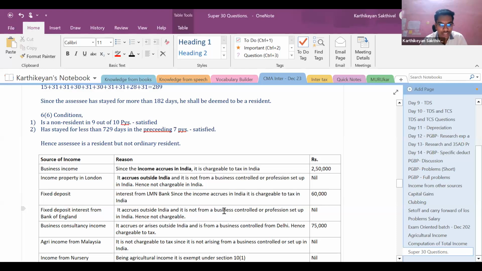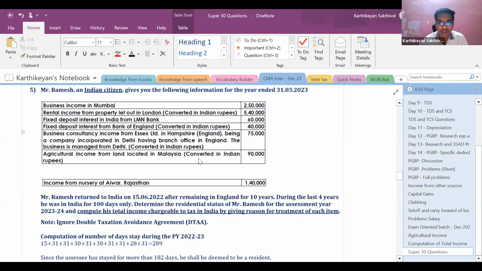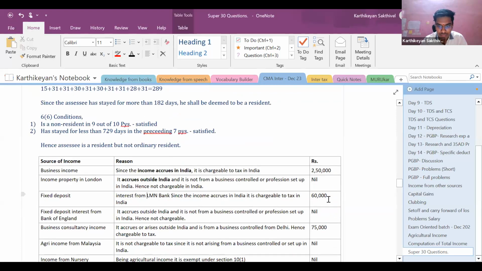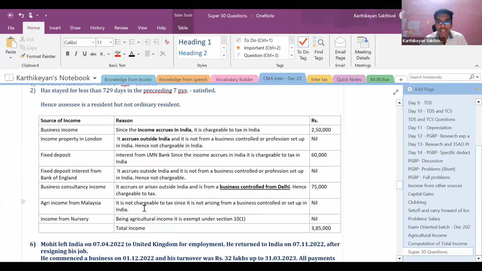Fixed deposit interest from Element Bank. This one is in India from Element Bank. Since it accrues in India, it is chargeable to tax in India. Hence, this one is taxable. Next, fixed deposit interest from Bank of England. Since it is from Bank of England, it is not taxable in India. Next, business consultancy income. It accrues or arises outside India, but the business is controlled from Delhi. If it is a business controlled from a place in India, it is required to be taxed in India. Hence, 75,000 is taxable in India. Agricultural income from Malaysia. Since it is not from a business set up in India or controlled in India, it is not taxable in India.